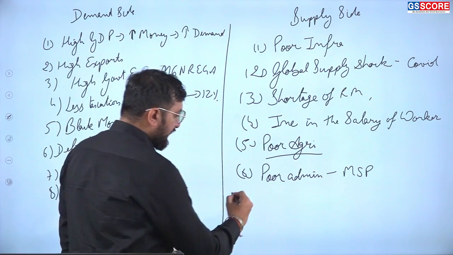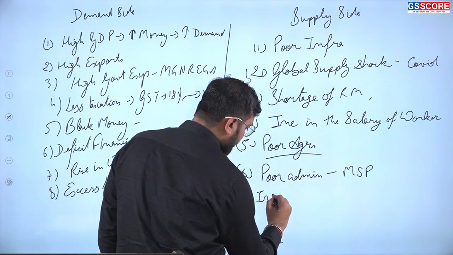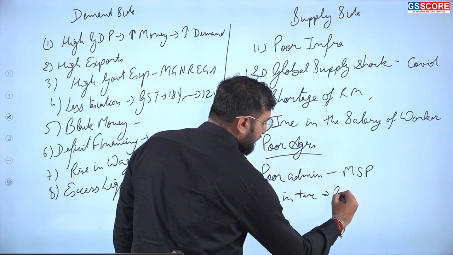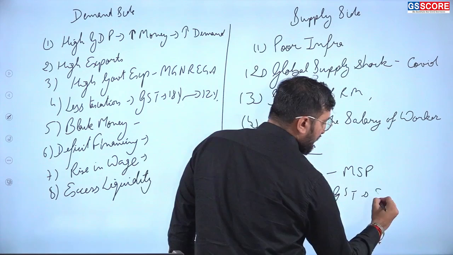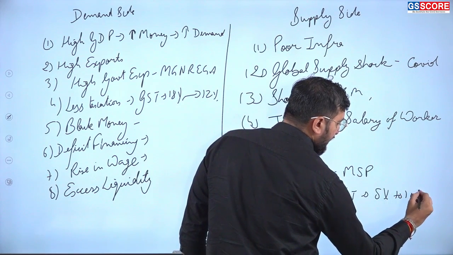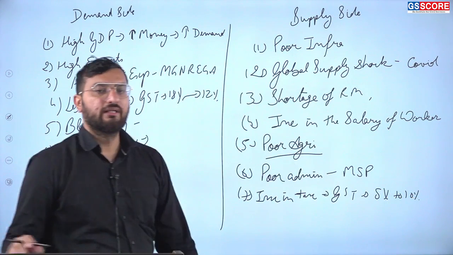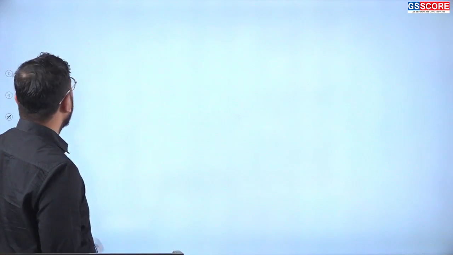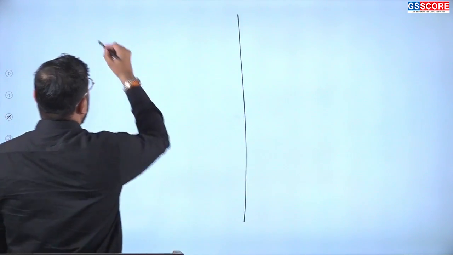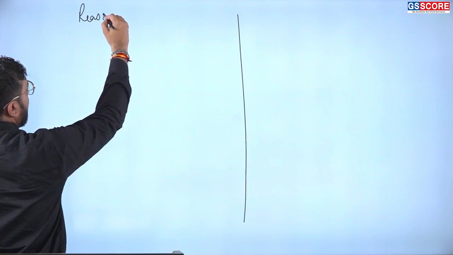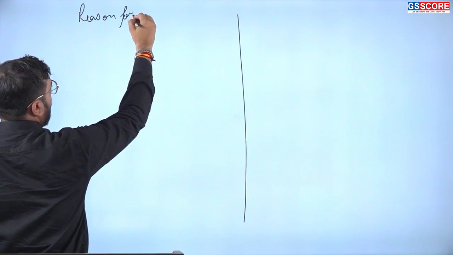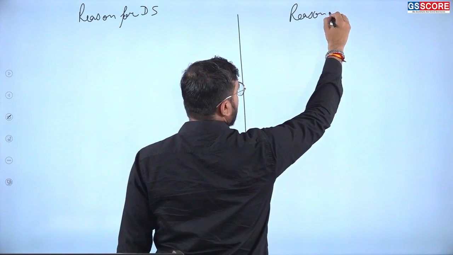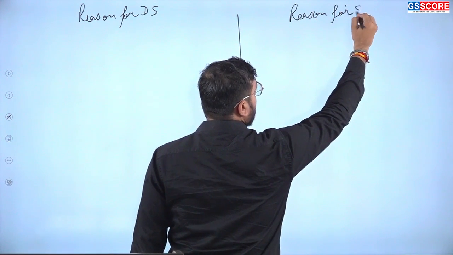Then finally, the last part can be increase in the taxes. Increase in the taxes such as GST from 5% to 10% can also lead to increase in the price of goods and services. Then next part, the reasons for demand side and the reasons for supply side.